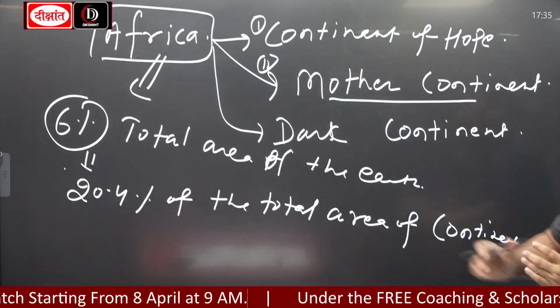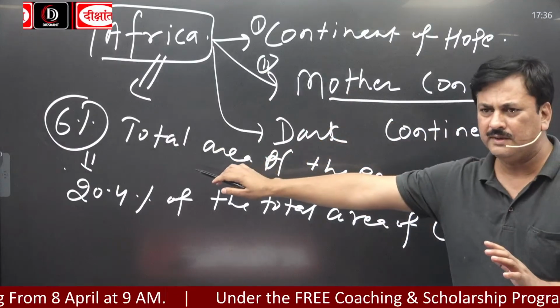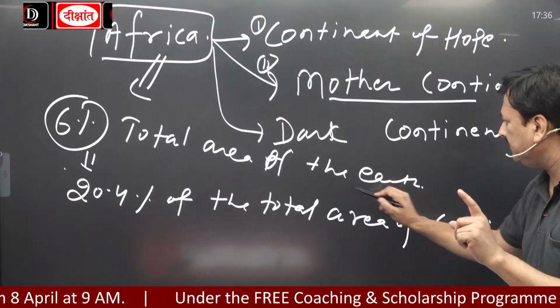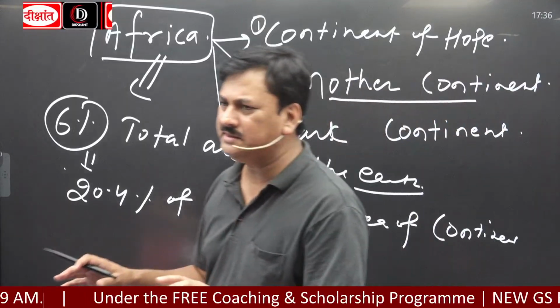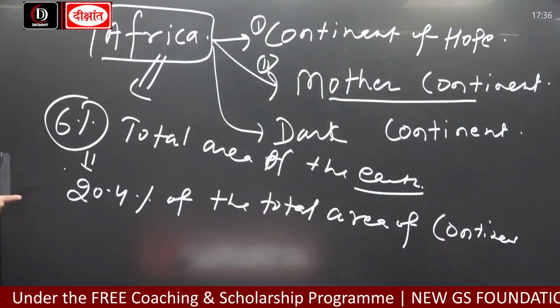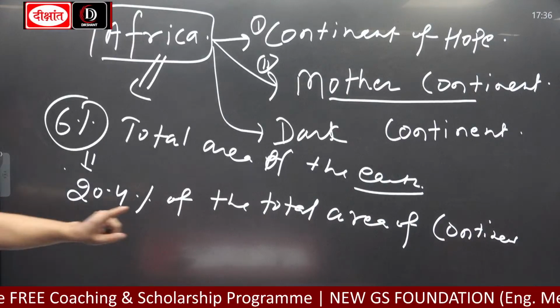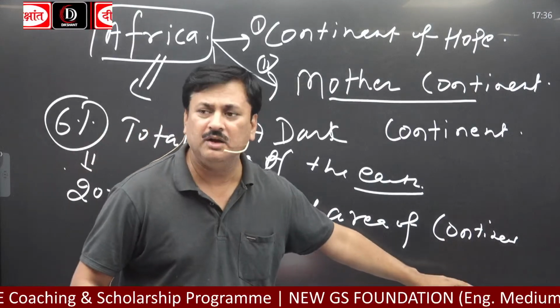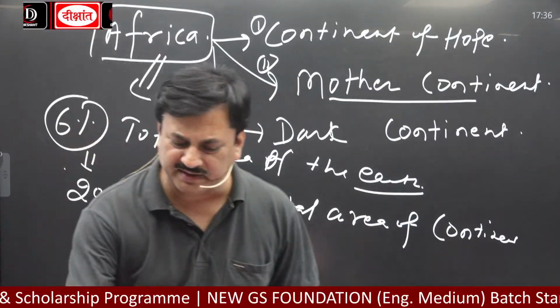Africa is spread over 6% of the total area of the earth. Earth means continents as well as oceans. But it is occupying 20.4% of the total area of the continents, not the globe. And how many countries are there?